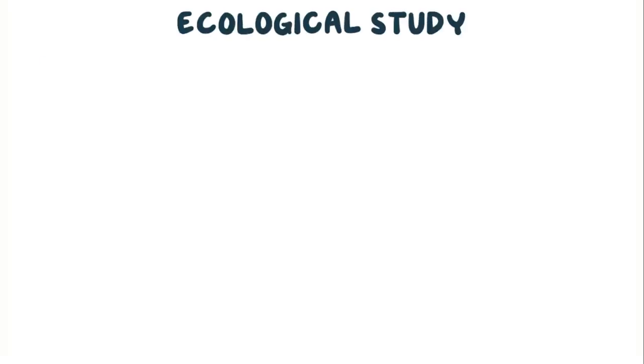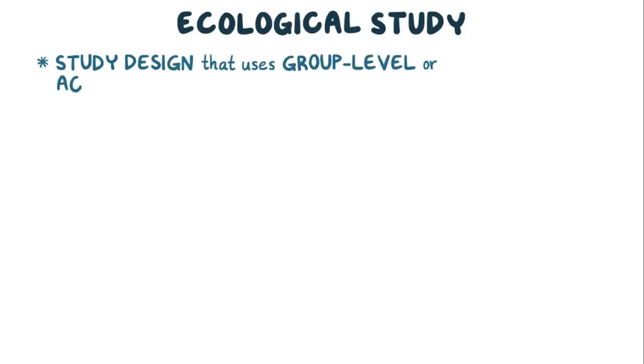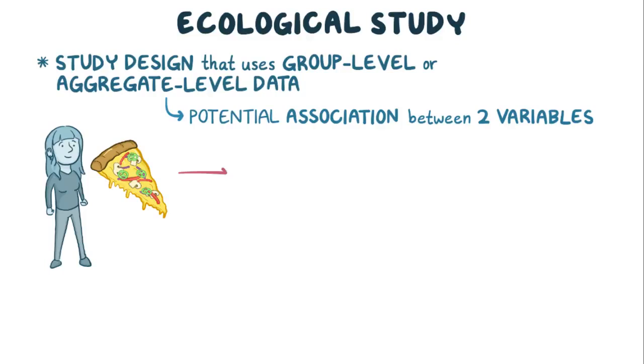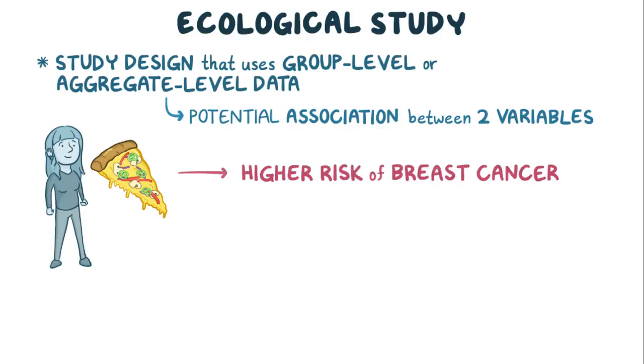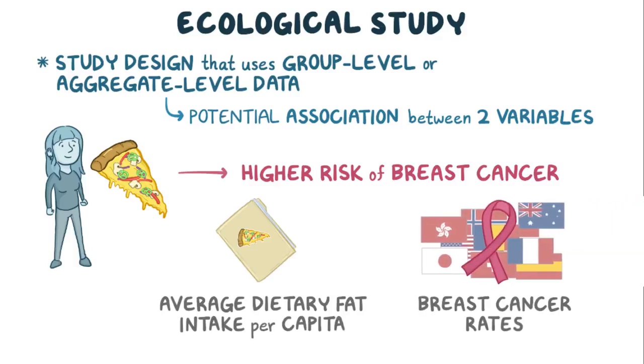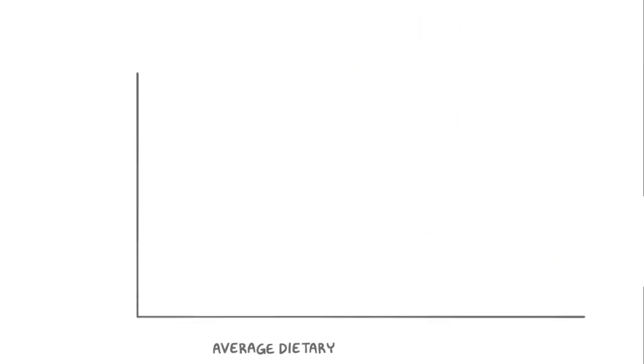An ecological study is a study design that uses group level or aggregate level data to figure out if there is a potential association between two variables. For example, let's say you want to figure out if women that eat more fat have a higher risk of breast cancer. Perhaps you have information about the average dietary fat intake per capita, as well as breast cancer rates in 10 different countries. You could plot this information on a graph with dietary fat intake on the x-axis and yearly incidence of breast cancer, which is the number of new cases of breast cancer in a year per 100,000 women, on the y-axis.